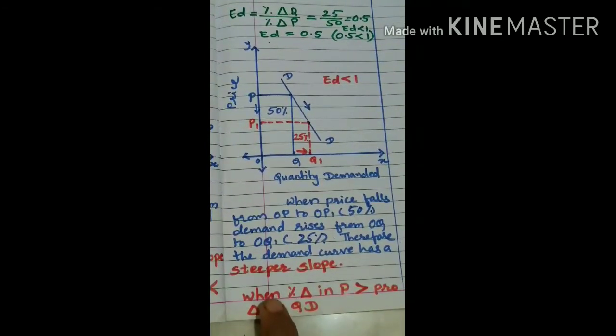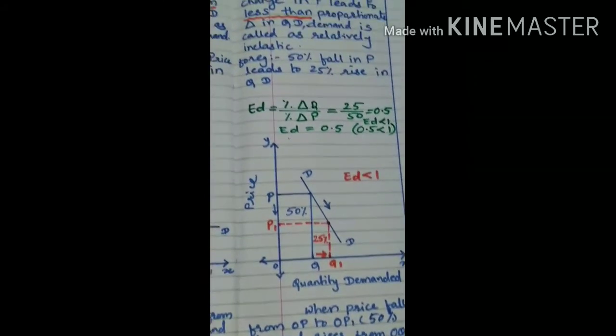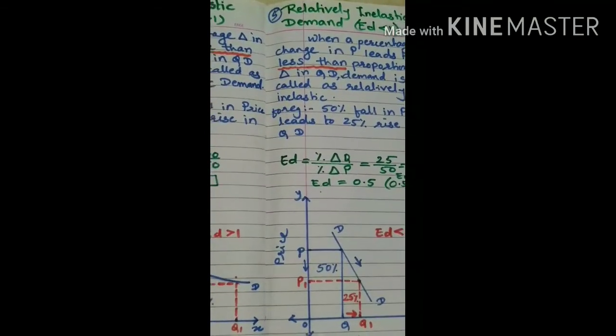So in short, you can recall, when a percentage change in price is less than proportionate change in quantity demanded. This is our funda or shortcut to remember the types. So here, this is what relatively inelastic demand curve.